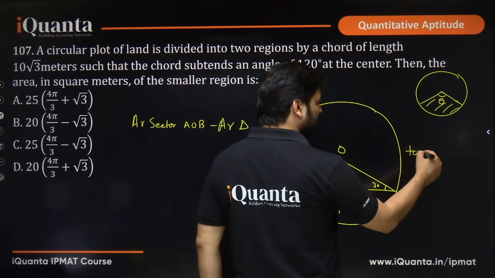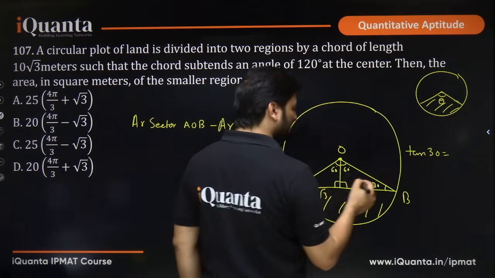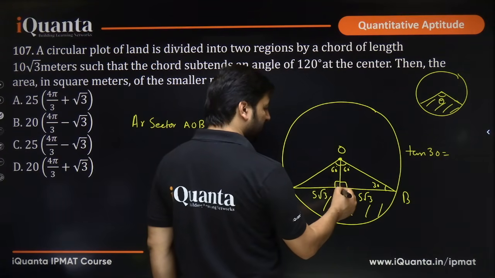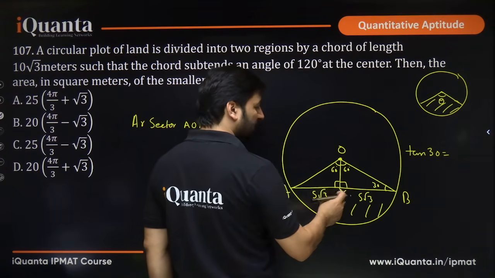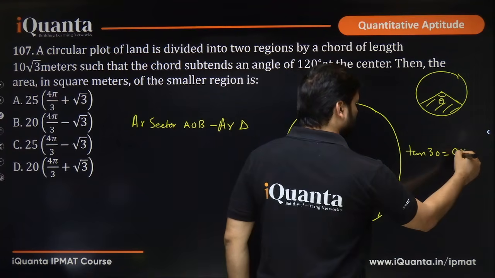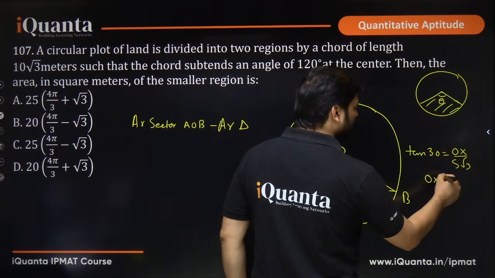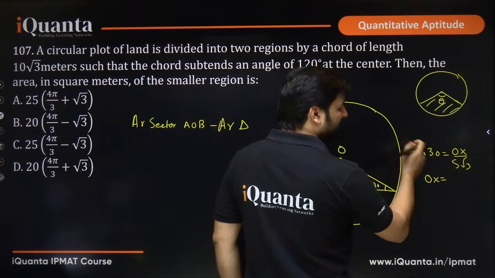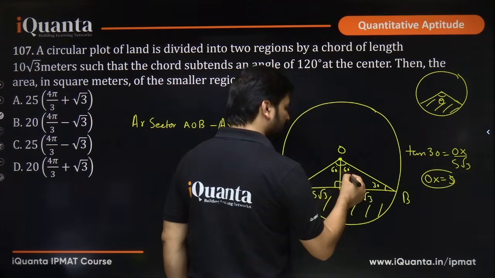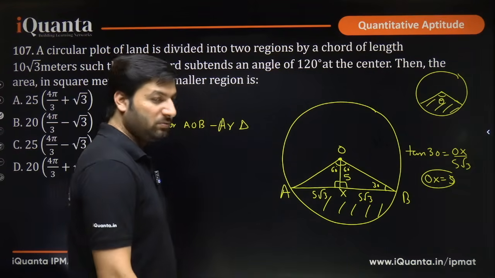If I use 10/30, it will be perpendicular. That means, let me call it x, perpendicular OX upon base 5 root 3. What do I get? OX will be tan 30, which is 1 by root 3, so 5 root 3 by root 3 is 5. So OX will be 5, that means this is 5. I hope this is clear.